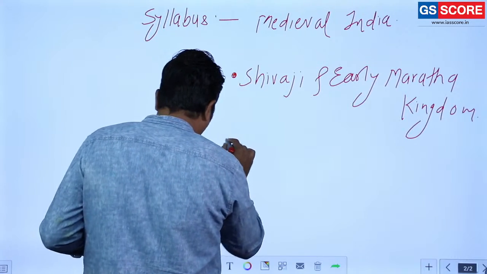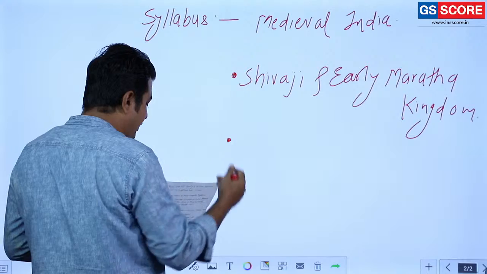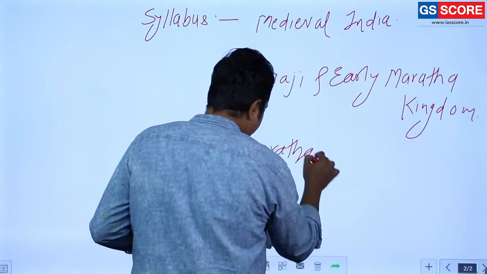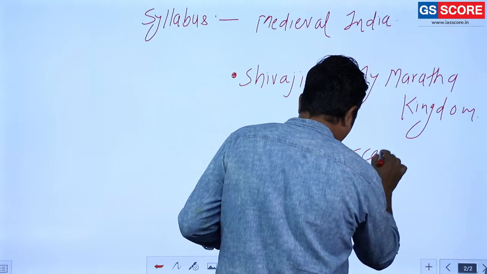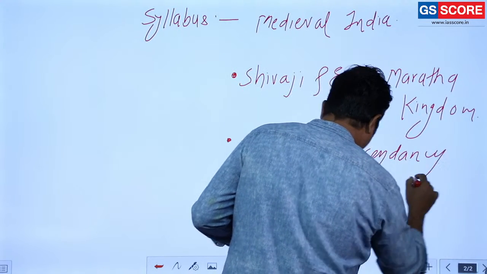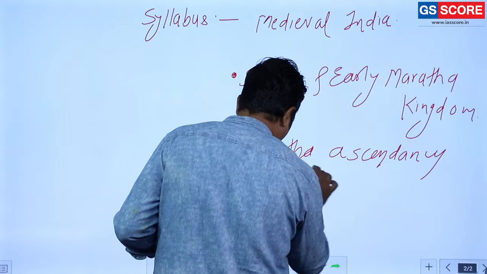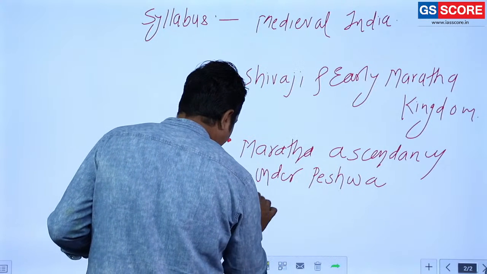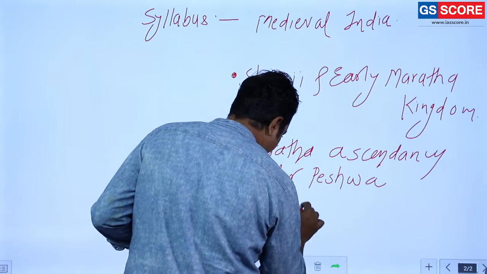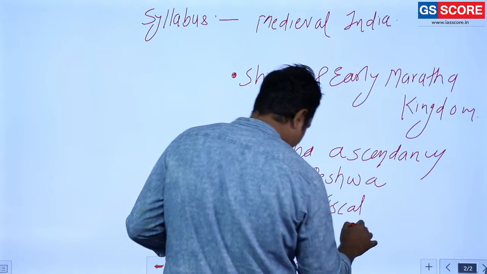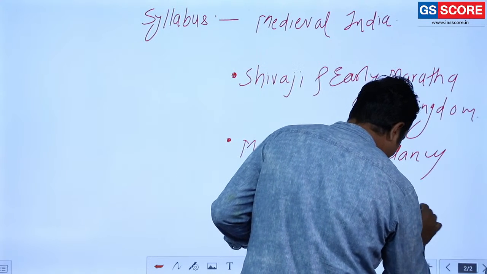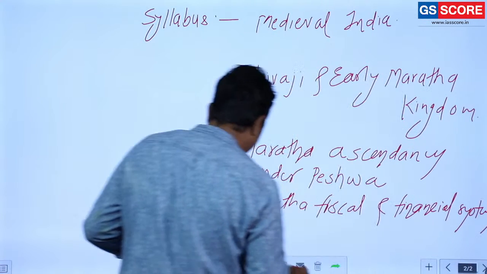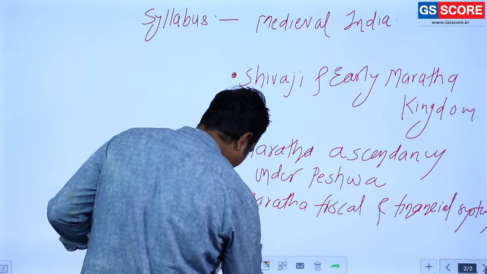Then the other important topics related to the Marathas are Maratha ascendancy under the Peshwas, then the Maratha fiscal and financial system, and the last thing is related to the Battle of Panipat.